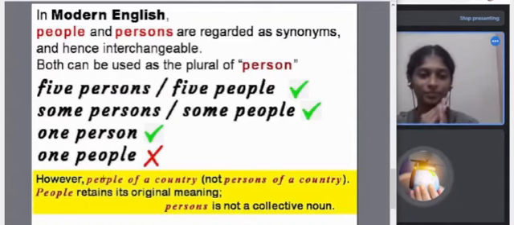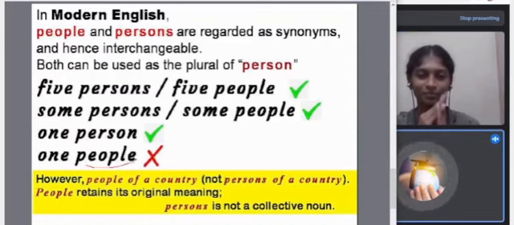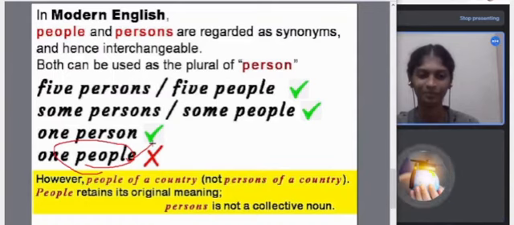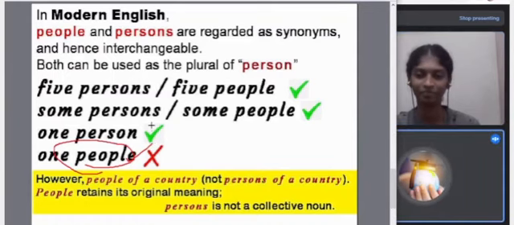You can't say one people. This is not allowed. Since it is a plural, even if it is not a collective noun, it's a plural form. You can't say one people. One has to be followed by person, but 5, 6, 10, or some, a few, many, these can be followed by people or persons. Both are allowed.